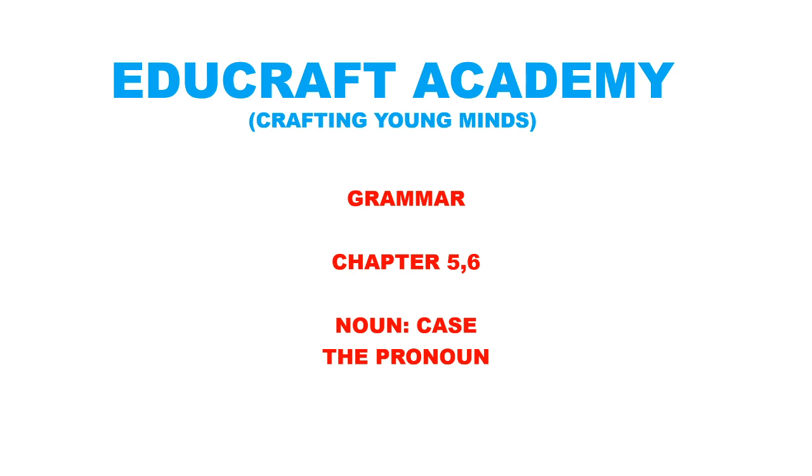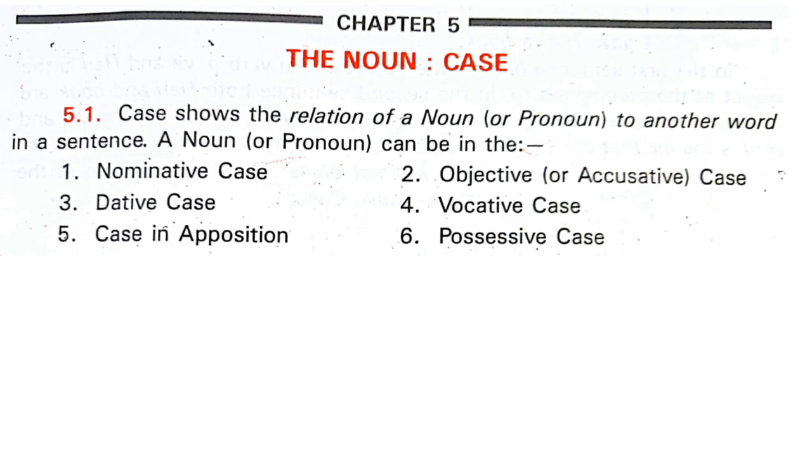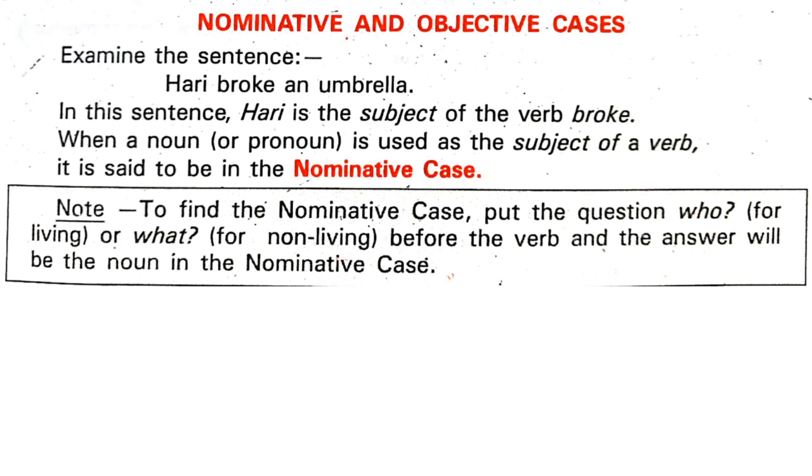Okay, in our previous lectures, we have completed the noun and the types of nouns, right? We went to the noun case and we saw the nominative case, dative case, case in apposition, objective, which is also called accusative, vocative, and possessive, right? And we also went through the nominative case, and you understood Harry broke an umbrella, so he is in the nominative case, that is, he is the subject of the verb.